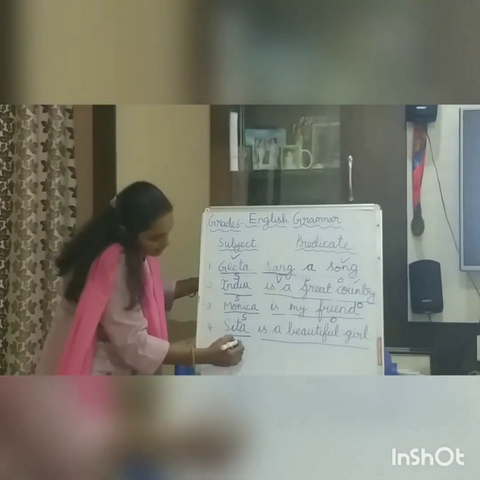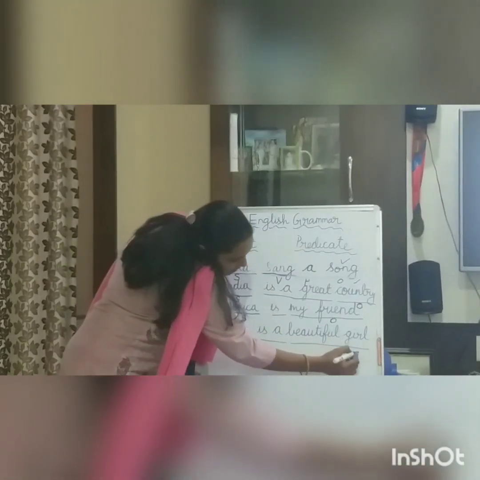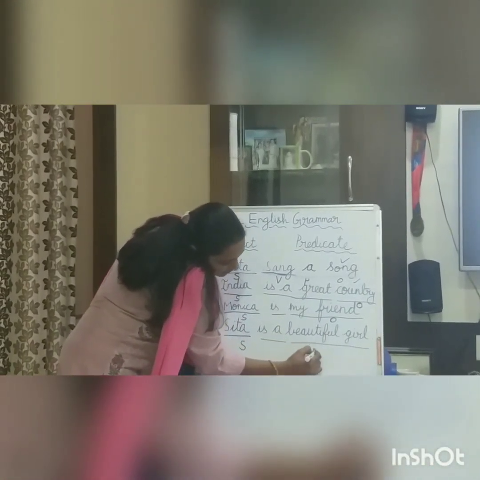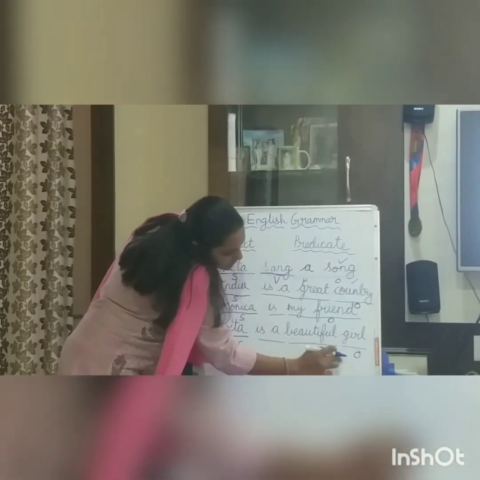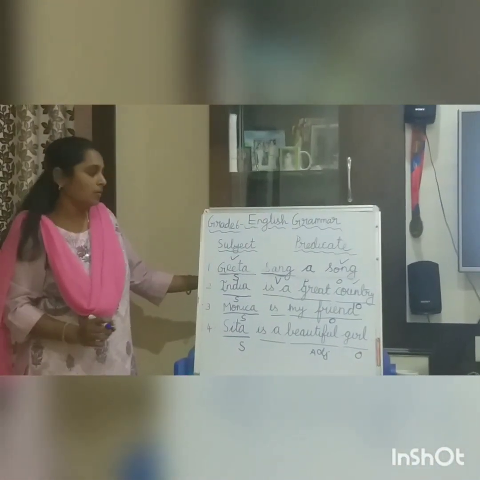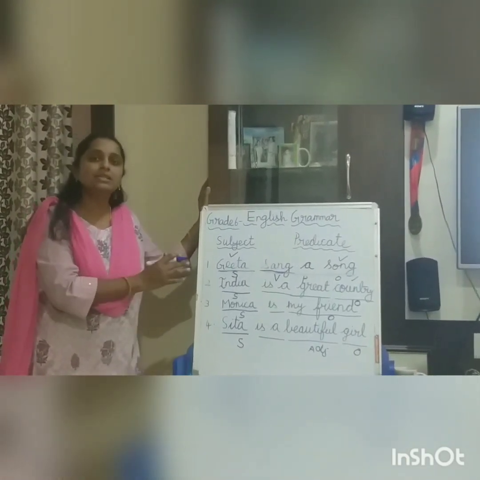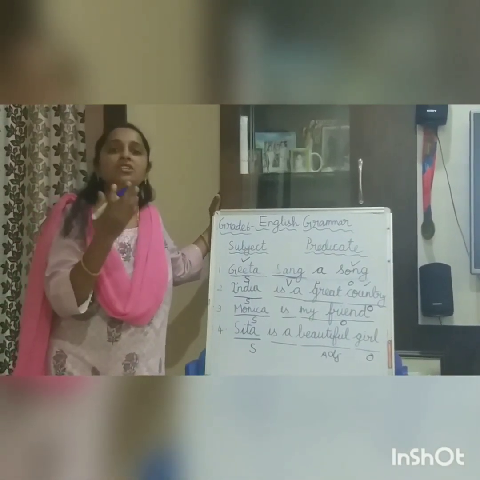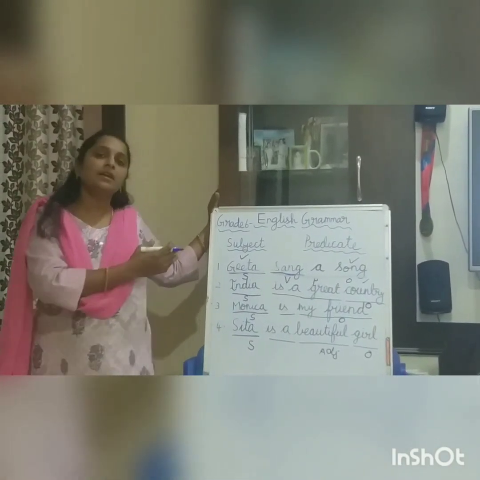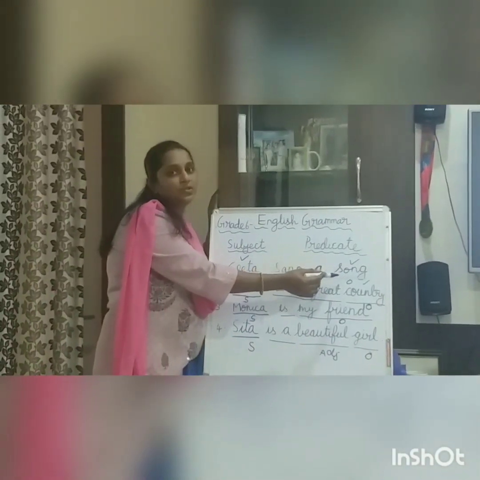Sita here is the subject, and beautiful is an adjective and girl is an object here. So, in all the sentences we have nouns and these nouns take some positions and function differently. Somewhere it acts as a subject and somewhere it acts as an object.